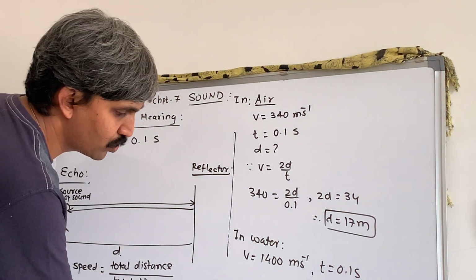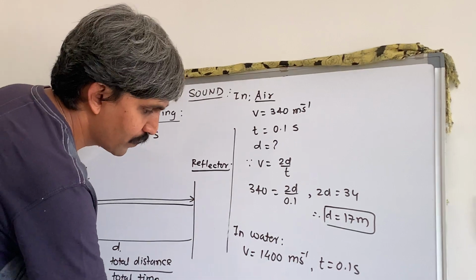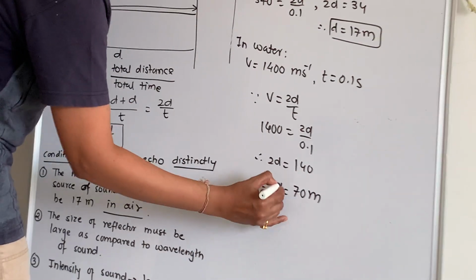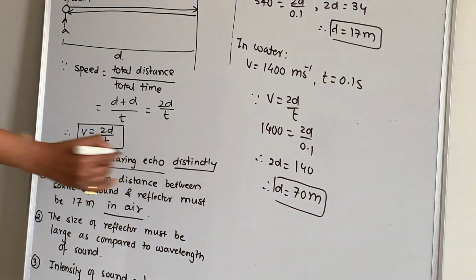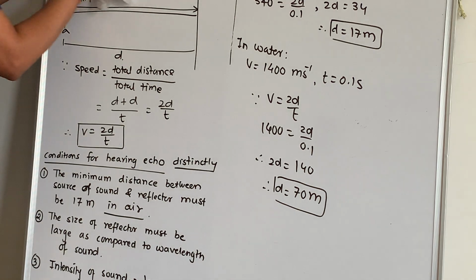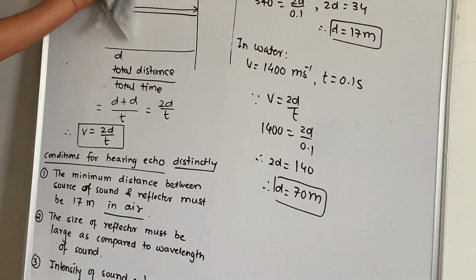So this comes out to be 2D is equal to 140. So D is equal to 70 meter. So if it is air, the minimum distance must be 17 meter. If it is water, minimum distance is 70 meter. Right? Now we'll go with the next part of this chapter.